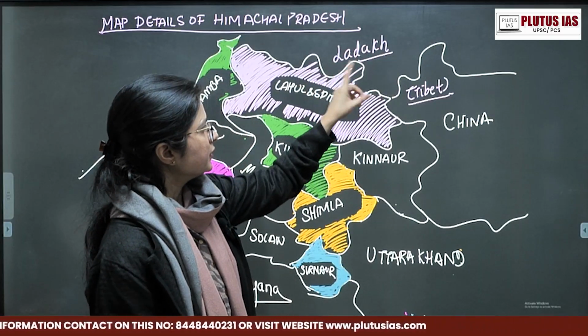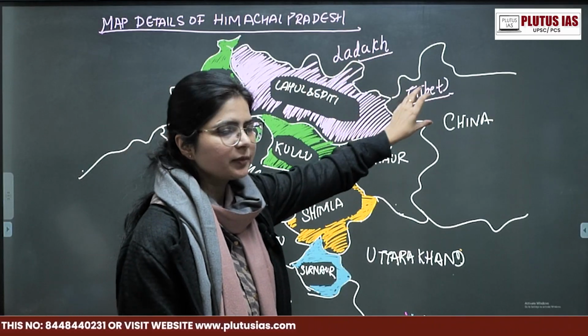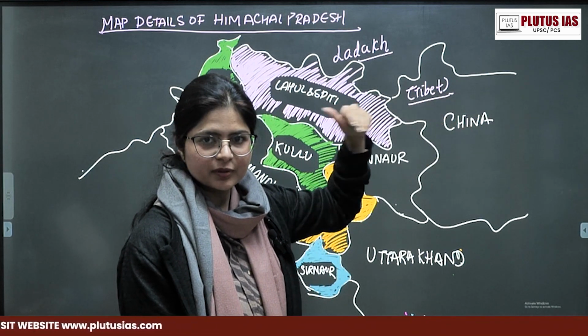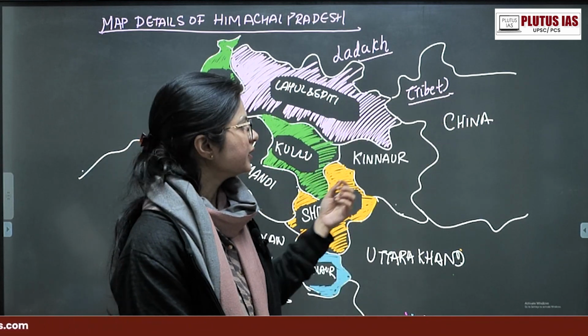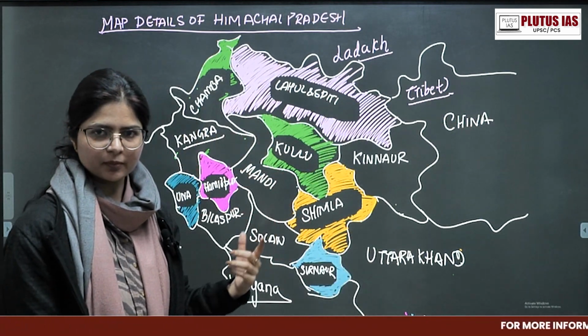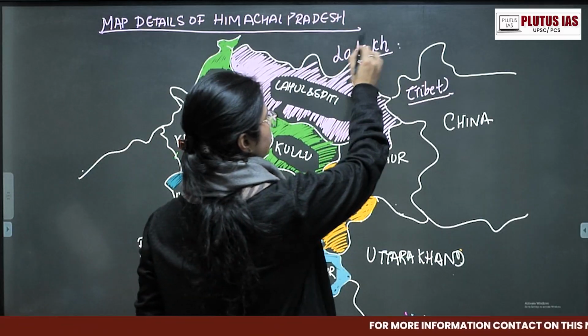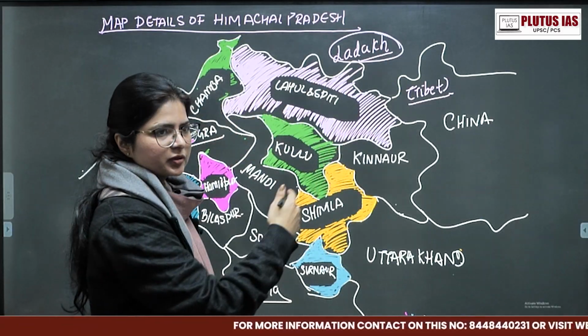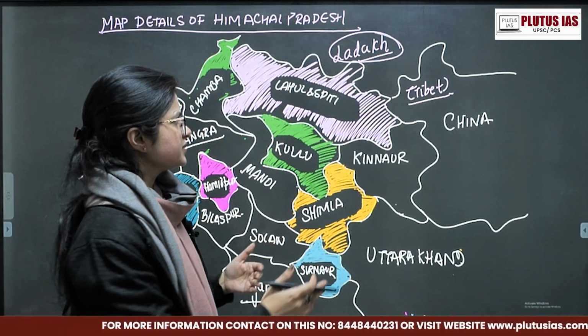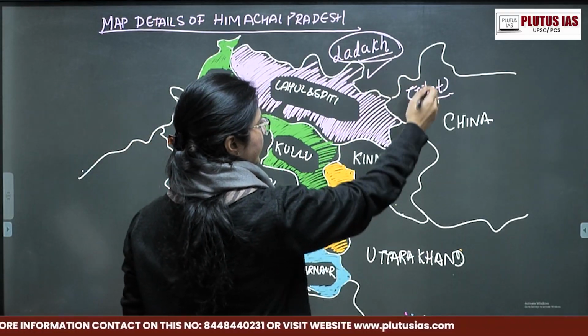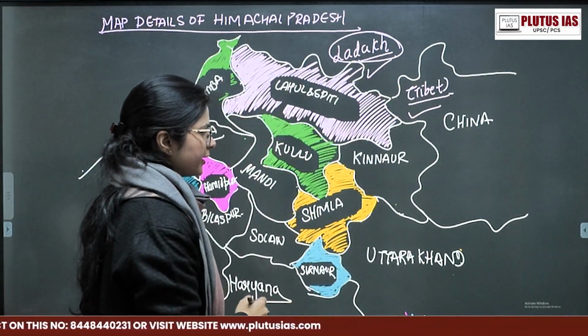Apart from that, it is also sharing the boundary with Tibet. Do not forget that, because questions can come on how many states they form the boundary with. So write down Ladakh, which was formerly a part of Jammu and Kashmir but has now been separated, and then Tibet is also there.